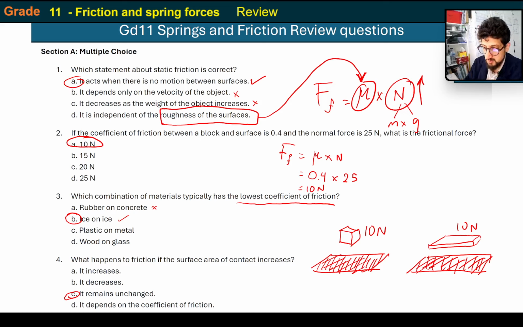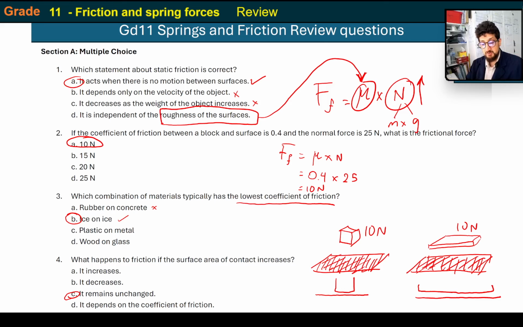How is that so? You see this here, if I could do a side view, this is how close it is to each other. This here, this is how close they are to each other. So there's a bigger gap here. So basically this is what happens. If you increase the surface area, you decrease the pressure because you've distributed it over a wider area.